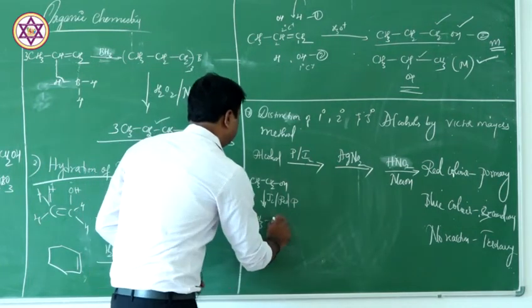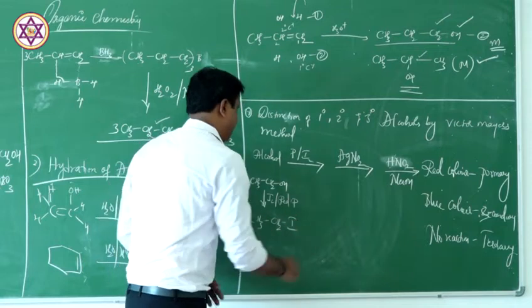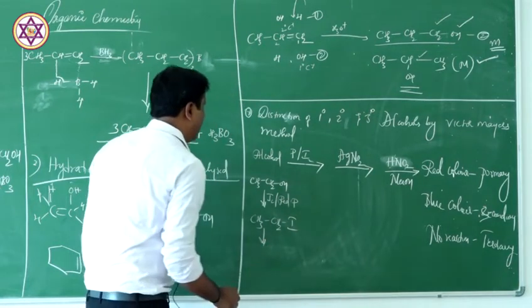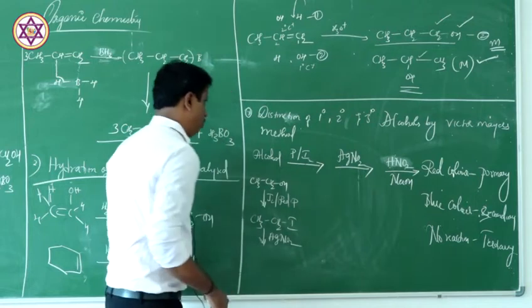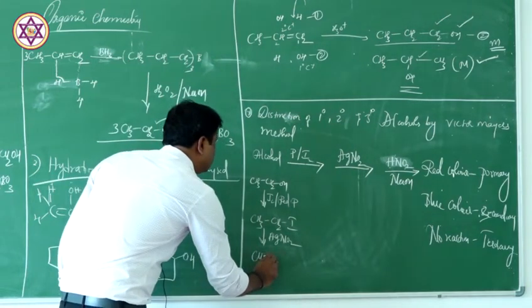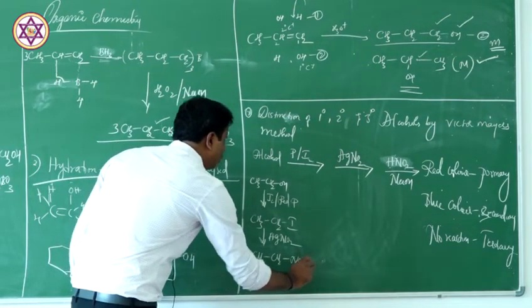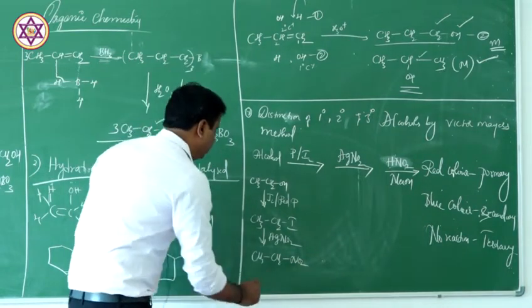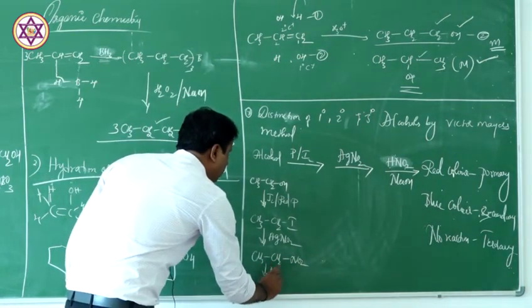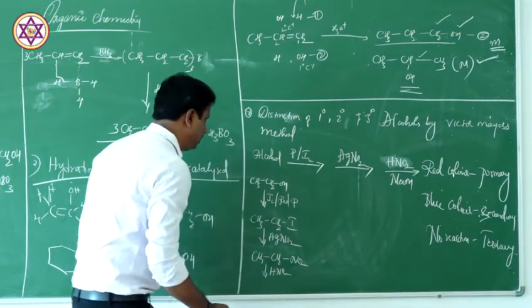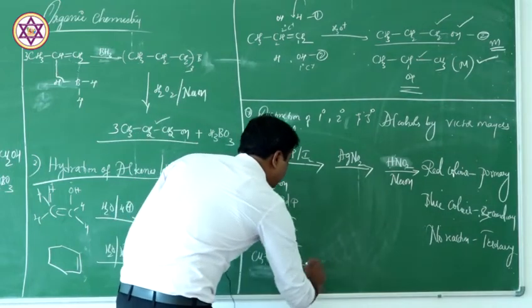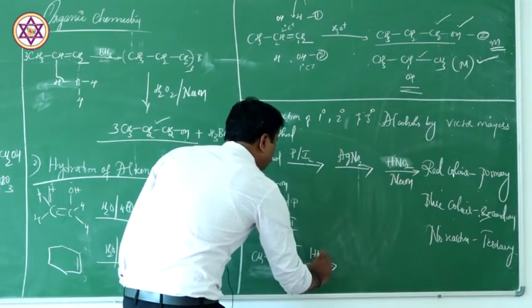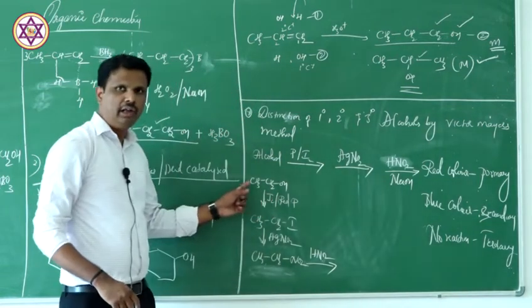CH3CH2I. Then you are adding AgNO2, silver nitrite. Then you are adding HNO2, nitrous acid. You are going to get a compound like this. Okay, finally HNO2. Okay, hope you are following.